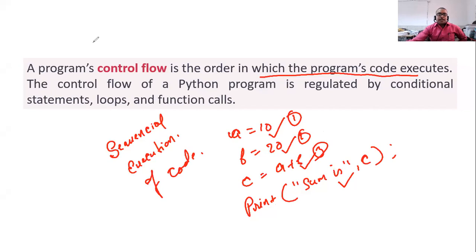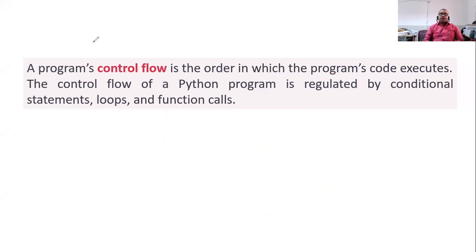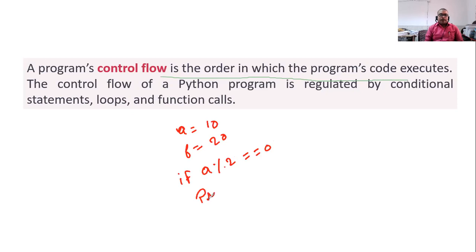Now let me take another example. Suppose here you have taken A is equal to 10, and here we have taken B is equal to 20, and here we have written if A % 2 is equal to 0, and here we are writing print, this is even number.